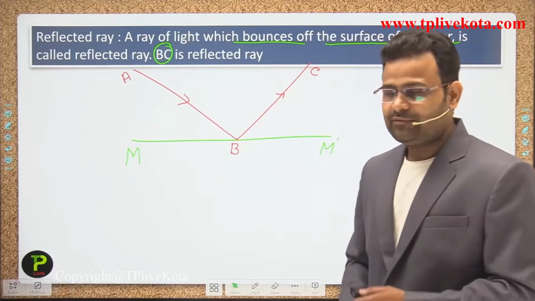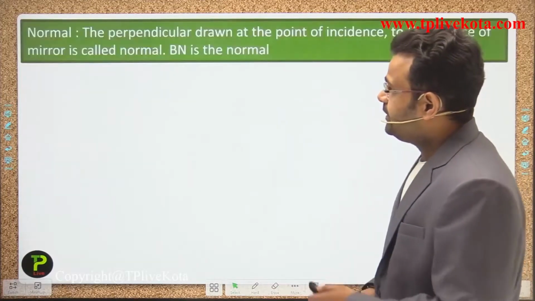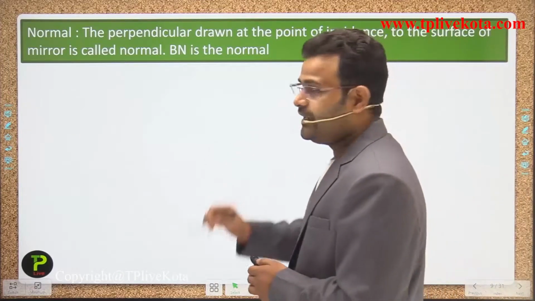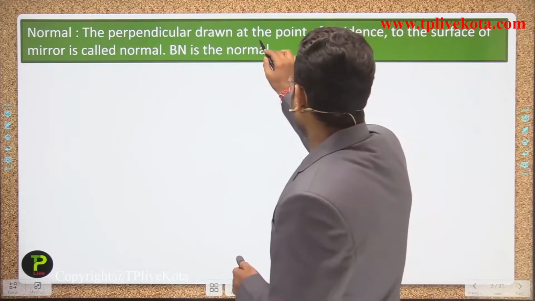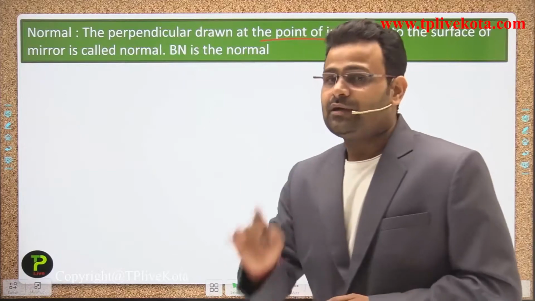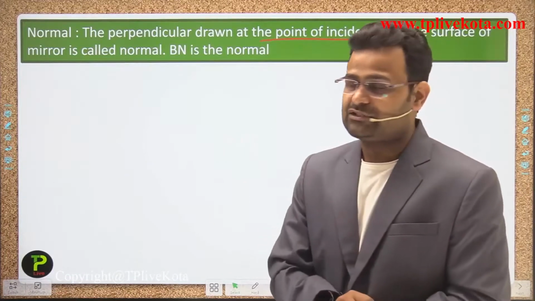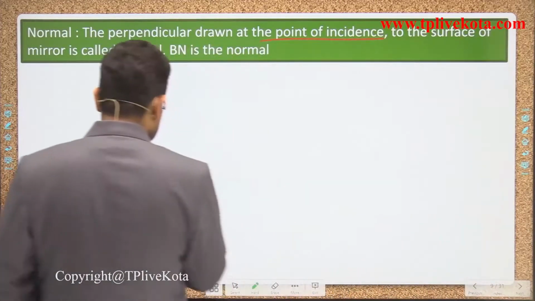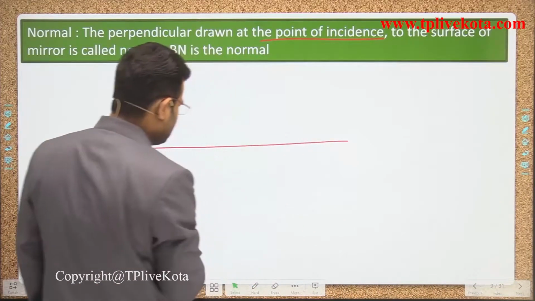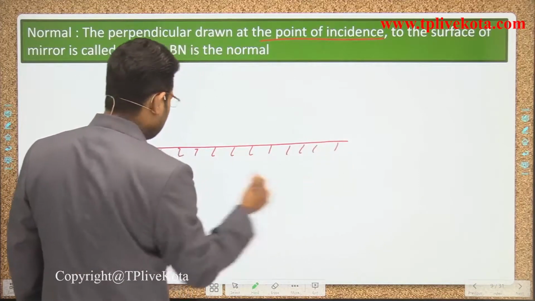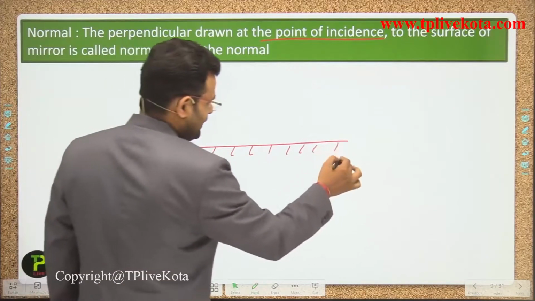Okay, now the next one is the normal. What do you mean by the normal, guys? The perpendicular drawn at the point of incidence, that is called the normal. So we are again drawing that diagram, that is a mirror, M and M dash.